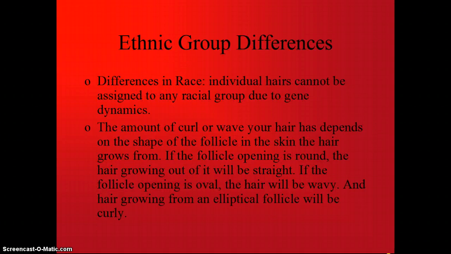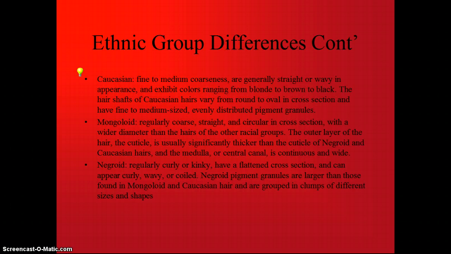Ethnic group differences. Differences in race. Individual hairs cannot be assigned to any racial group due to gene dynamics. The amount of curl or wave your hair has depends on the shape of the follicle in the skin the hair grows from. If the follicle opening is round, the hair growing out of it will be straight. If the follicle opening is oval, the hair will be wavy, and the hair growing from an elliptical follicle will be curly.